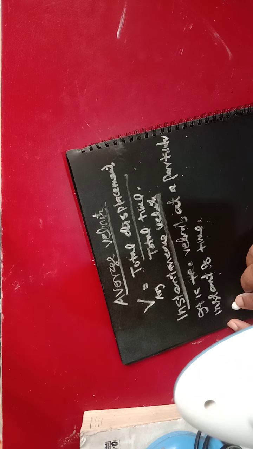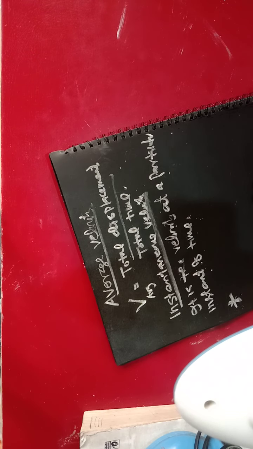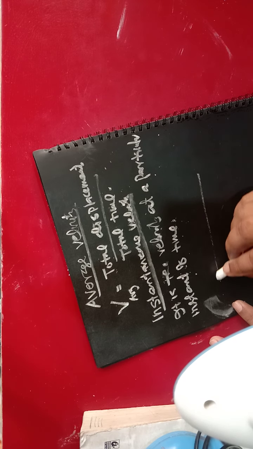Clear enough? Now all of you listen to what I am telling. If the velocity is changing by a uniform rate, an equal rate, for example uniform velocity, how do you mention it here?